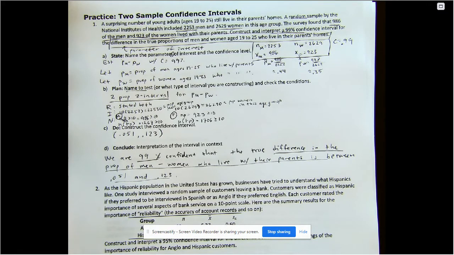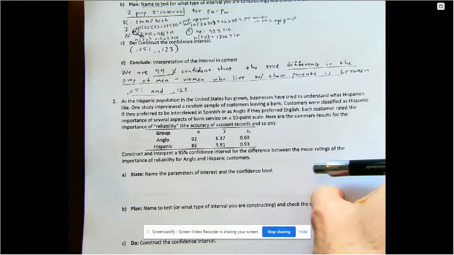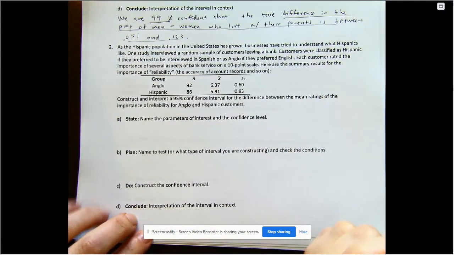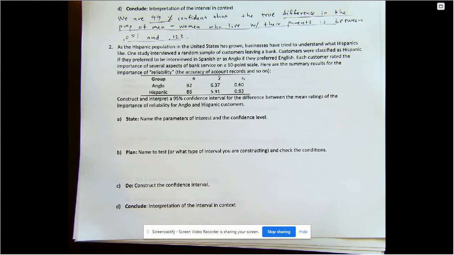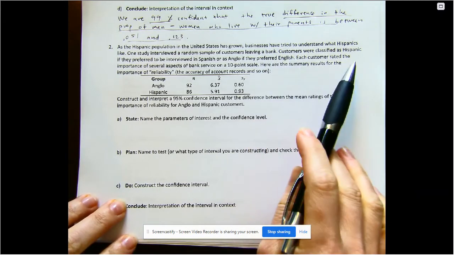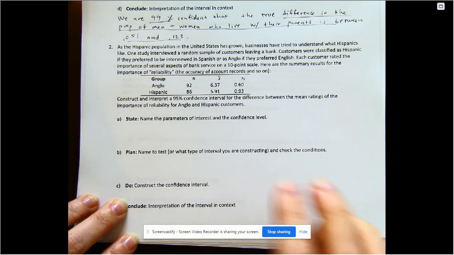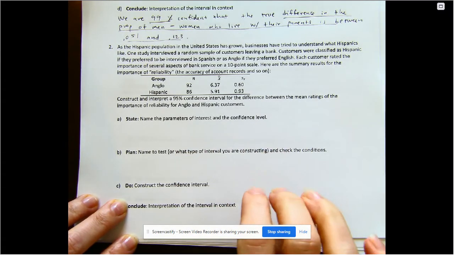So there we go. All right, let's do one more together. Note this one is about means. So we're doing one for proportions and one for means. As the Hispanic population in the United States has grown, businesses have tried to understand what Hispanics like. One study interviewed a random sample of customers leaving a bank. Customers were classified as Hispanic if they preferred to be interviewed in Spanish, or as Anglo if they preferred English. Each customer rated the importance of several aspects of bank service on a 10-point scale. Here are the summary results for the importance of reliability, accuracy of account records. That seems super important. Seems like that would be very important to everyone.